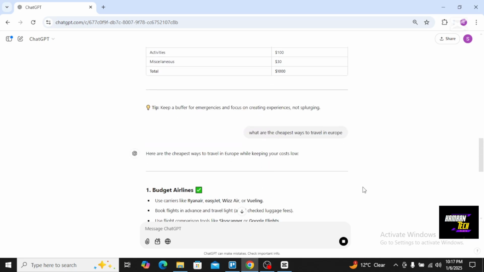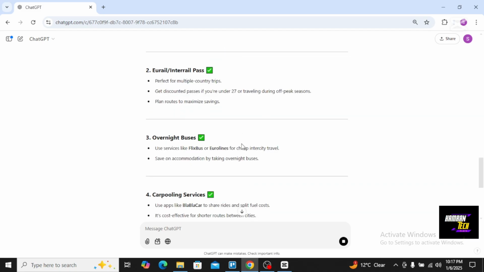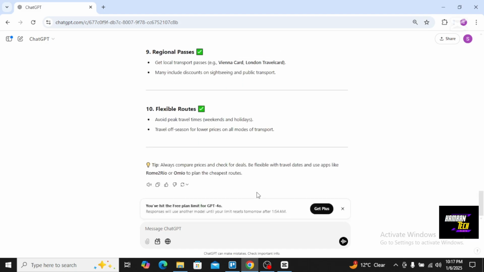So if I just scroll down, so here are some strategies that ChatGPT provided me to travel in Europe on a low, cheap budget. So that's it. In this way you can just use ChatGPT.